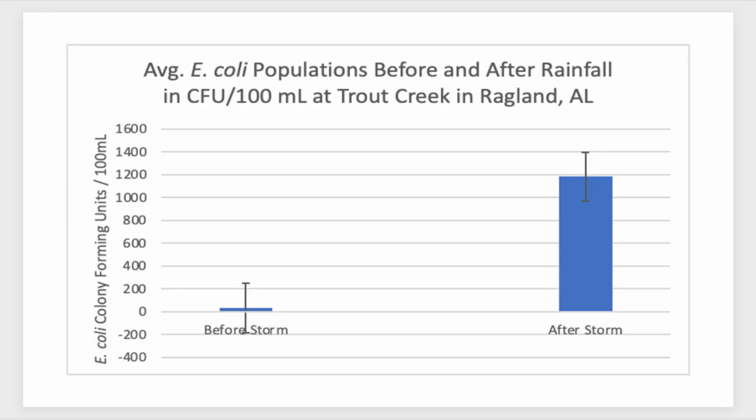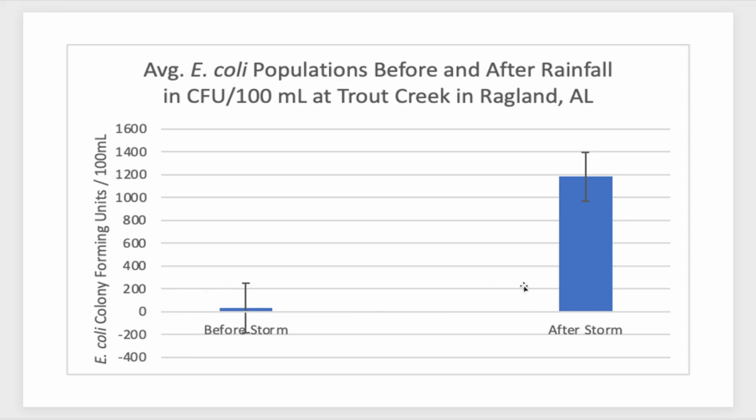So this was a chart one of my students reported that I helped them write based on these studies that we were doing, these tests. So we would go out, we would measure the water before a storm, and then we would measure the water after a storm. And if you look, before a storm, there were barely any E. coli colony forming units, or those purple dots.